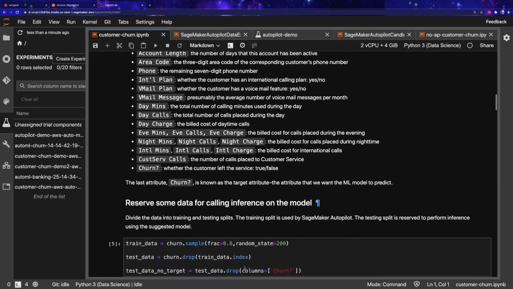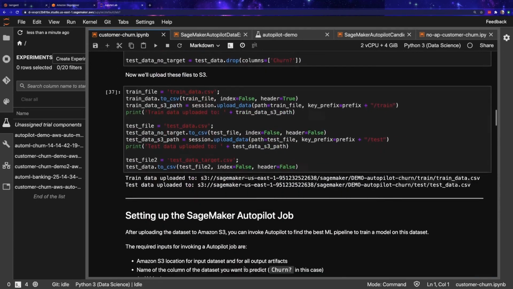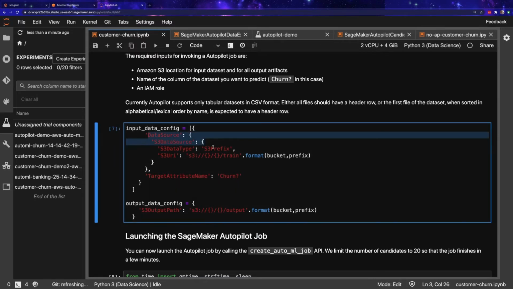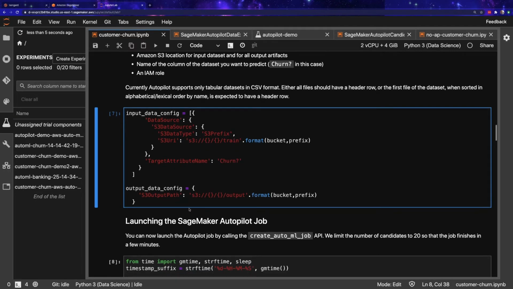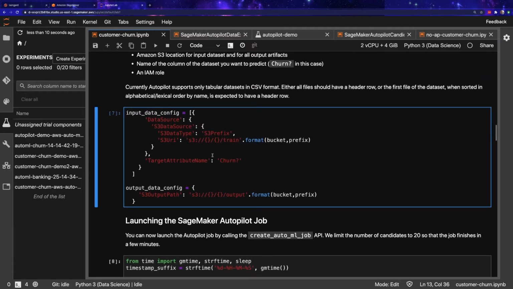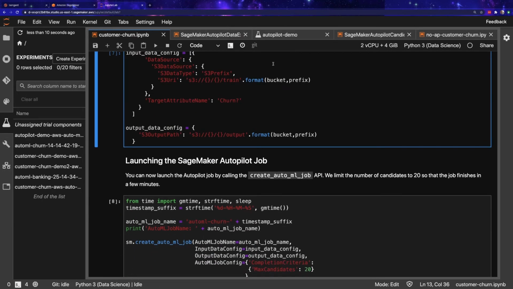And as I said, this notebook is doing the exact same thing that I did in the console, just using Python code instead. So here we have our input data config. Our data source, our training data, is going to be train_data.csv. Our target attribute name is churn, and then we also have our output data path. This is, again, very much the same configuration as what I did in the UI.